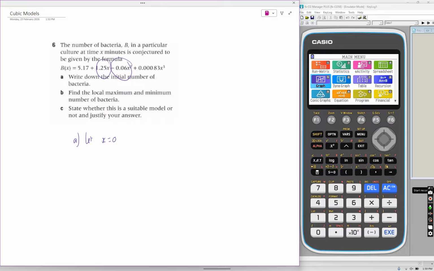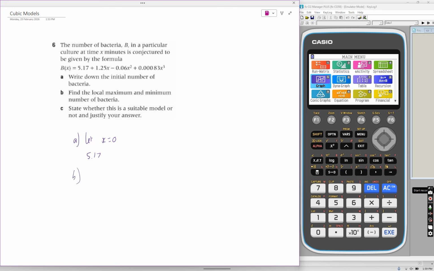And 0.00083x cubed is also going to be 0. So what we are left with is just positive 5.17. So for part A, the initial number of bacteria is 5.17.